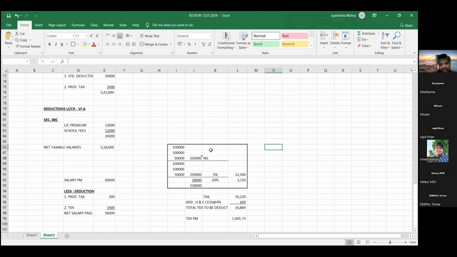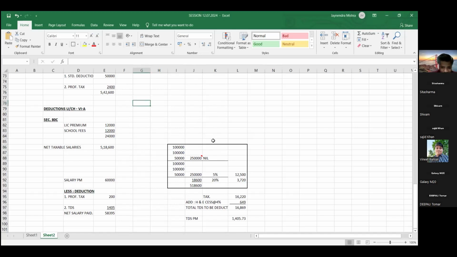While paying salary, we have to deduct TDS under section 192. For deducting TDS under section 192, we have to follow the existing slab rate, and the threshold limit also as per the slab rate.